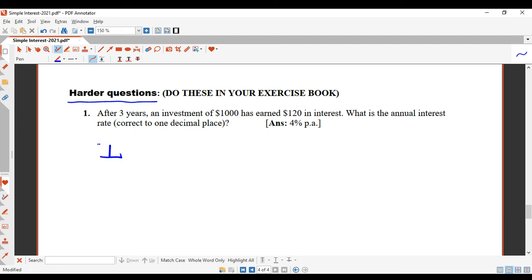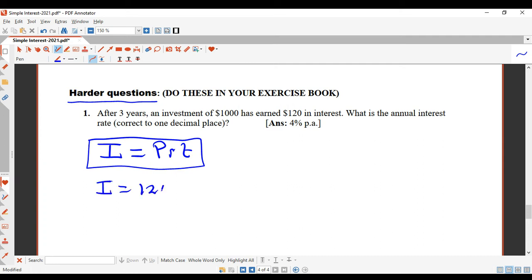So I equals PRT. Now, it doesn't tell me it's simple interest, but you're going to assume that because that's what the lesson's about. It tells me I've earned $120 interest, so interest is equal to 120.